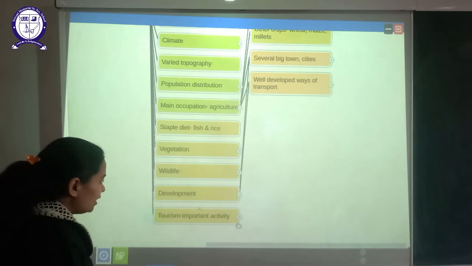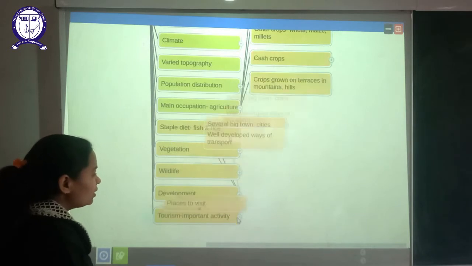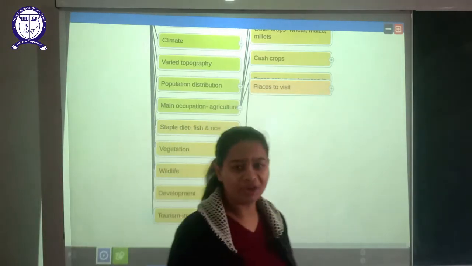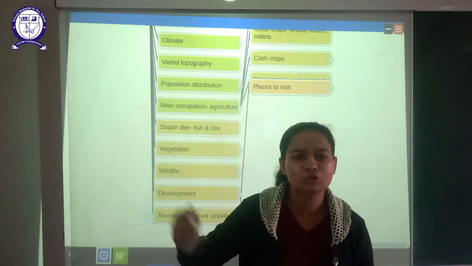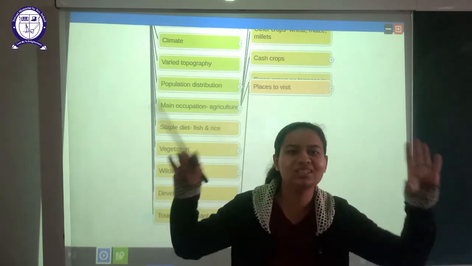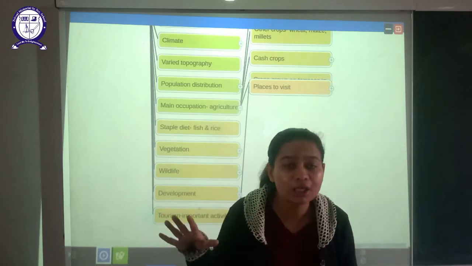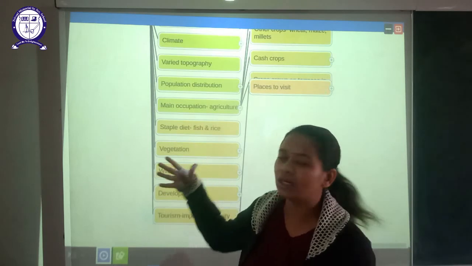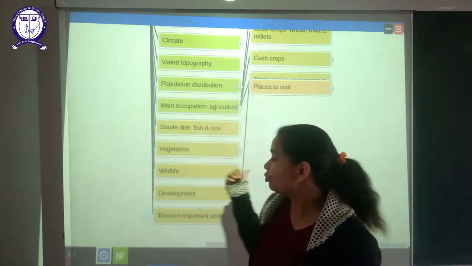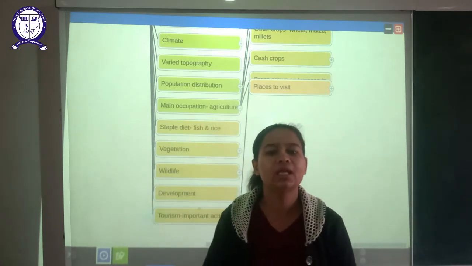And the last one is tourism, an important activity. Recently you have seen our Prime Minister Narendra Modi visited Varanasi. So you saw that scenario, very good scenic beauty related to these particular areas, that is, the Ganga-Brahmaputra basin. So from the tourism point of view also it's a great place.